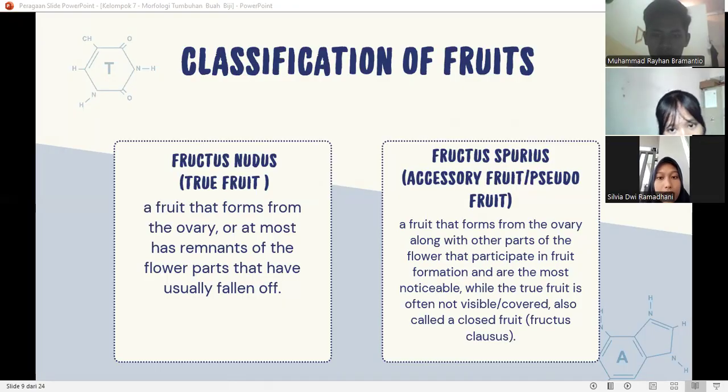And the second is accessory fruit, or pseudofruit, a fruit that is formed from the ovary along with other parts of the flower that participate in fruit formation and are the most noticeable, while the true fruit is often not visible or covered, also called a closed fruit.